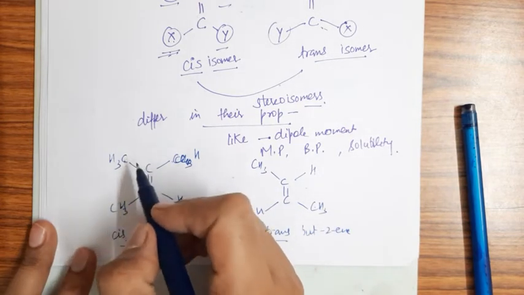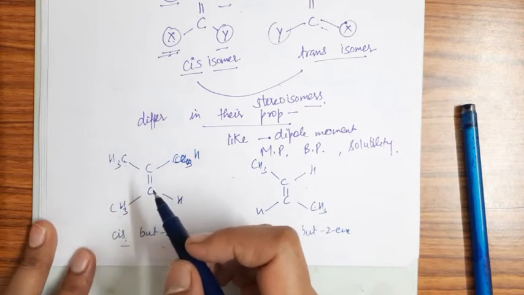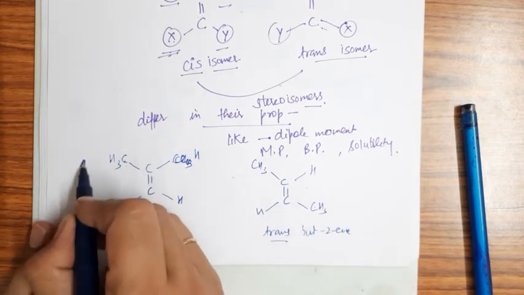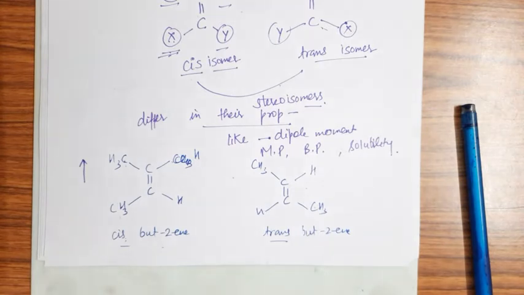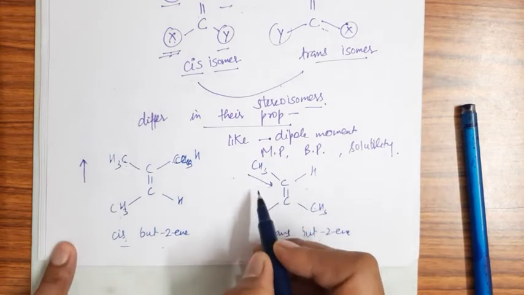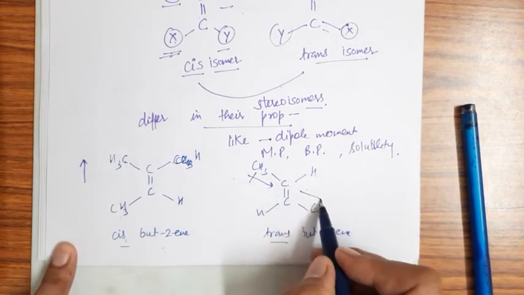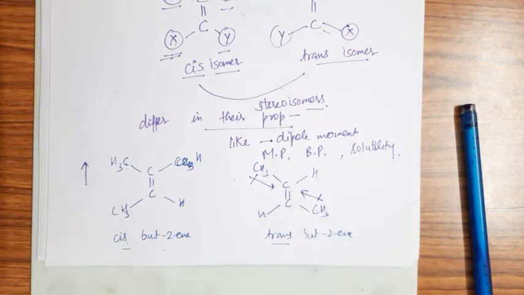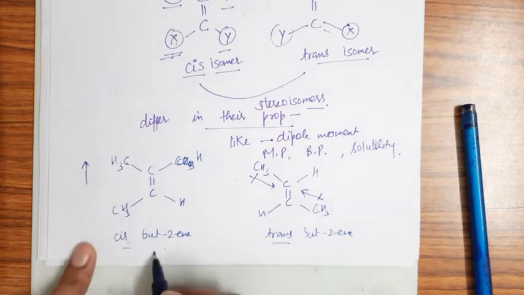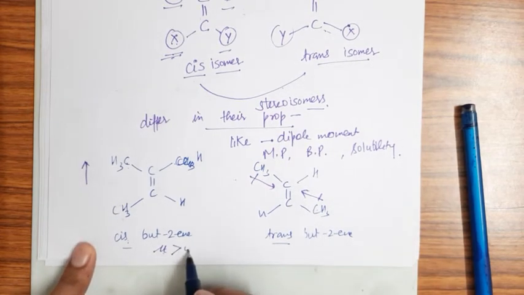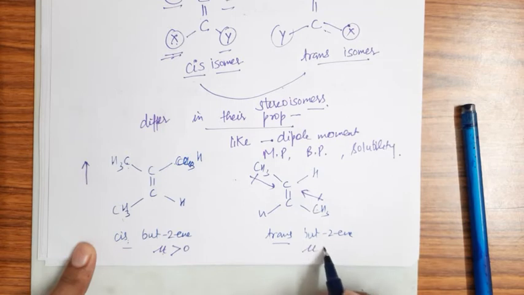The dipole moments are directed towards the same side, so they will be added, whereas in trans there will be cancellation of the dipole moment. So in the cis case mu is always greater than 0, whereas in the trans case mu equals 0.